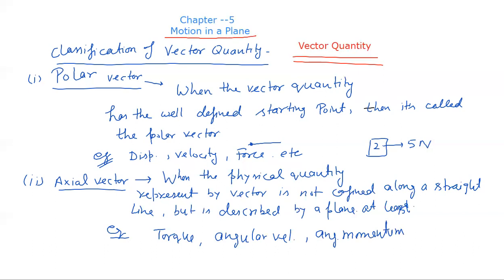So classification of vector quantity is clear to all of you. In this video, we discussed what is a polar vector and what is an axial vector. Classification of physical quantity is clear to all of you. In physical quantity, there are two parts: first is scalar quantity and the other is vector quantity. So I hope all the concepts are clear to all of you in this video. Okay, students.